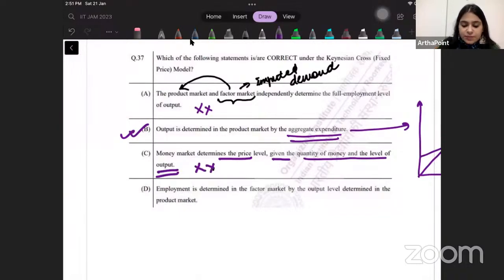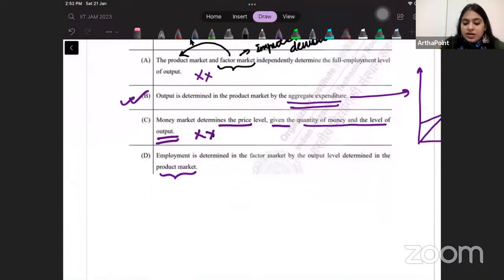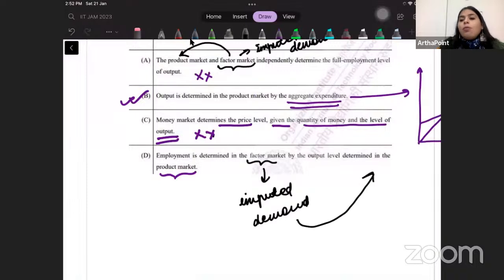This is definitely incorrect. Employment is determined in the factor market by the output level determined in the product market. Again, this is the same statement that I made above, that the factor market has an imputed demand. Its demand is derived from how much I want to produce in the product market. If I want to produce more, I will employ more. If I want to produce less, I will employ less. So this is correct, that employment will be determined by the output produced in the product market.